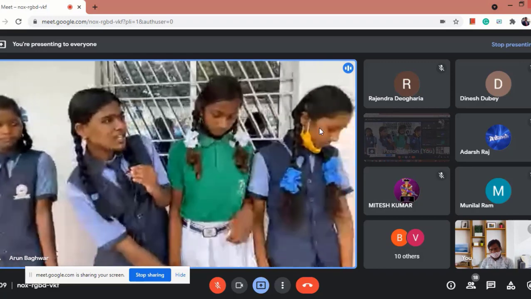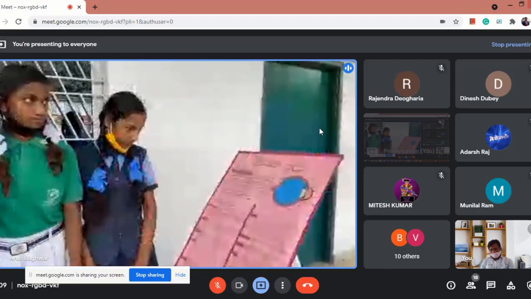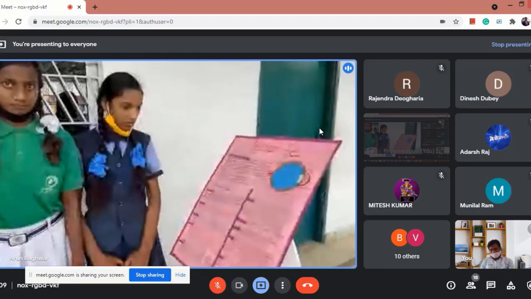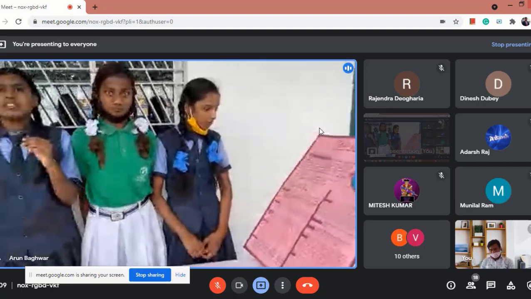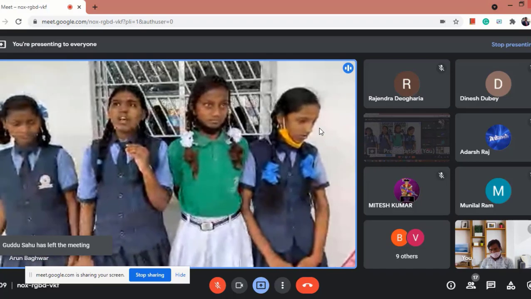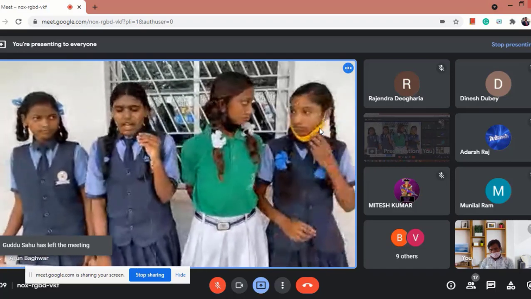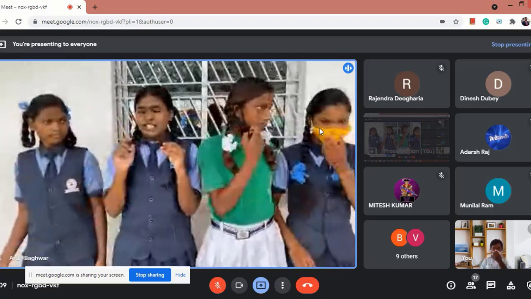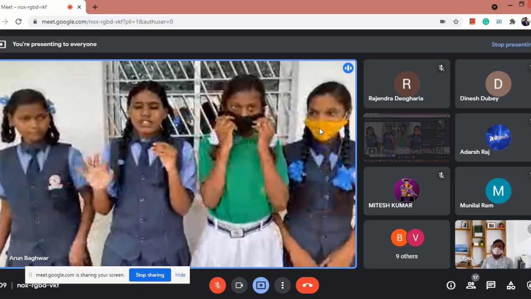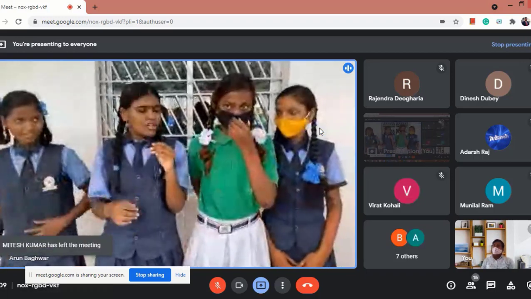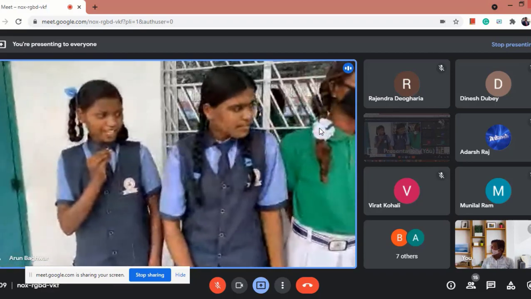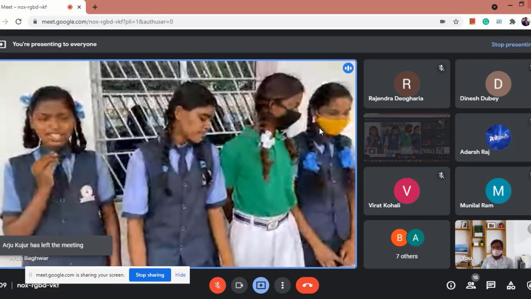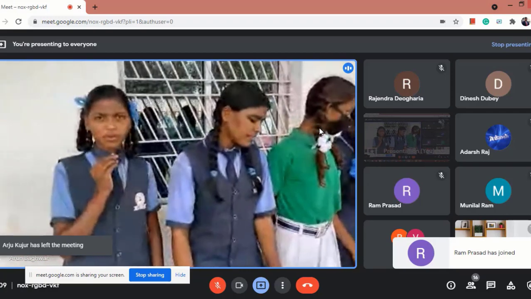Now I am going to tell you about the retina. The retina is the innermost membrane of the eye, and there are a large number of cells in it called rods and cones. The rods are sensitive in bright light and the cones are sensitive in dim light. Now I am going to explain about the optic nerve. This is the nerve which connects the retina to the brain.